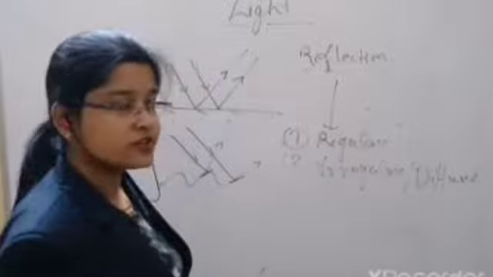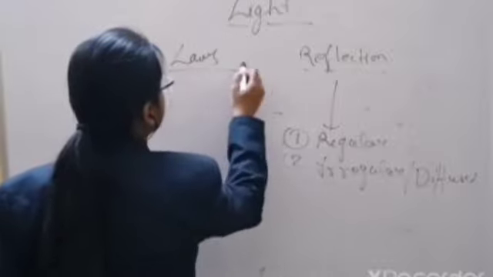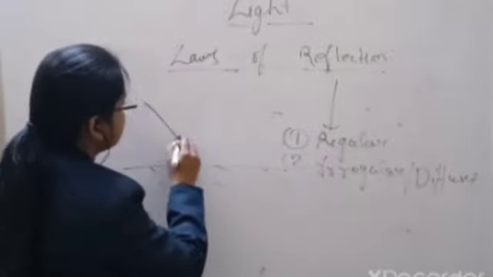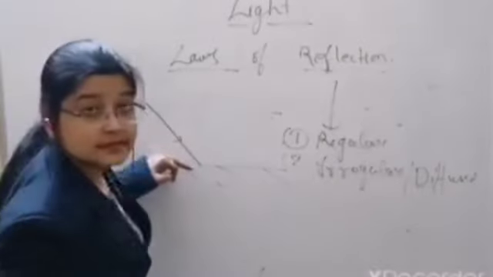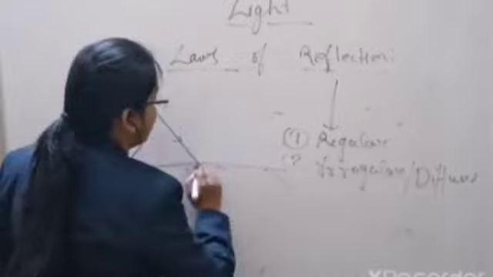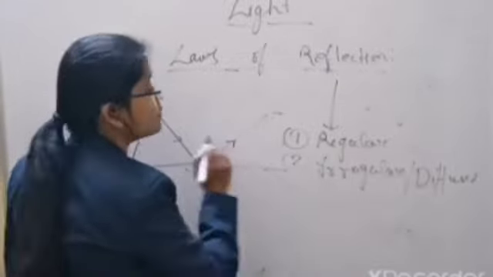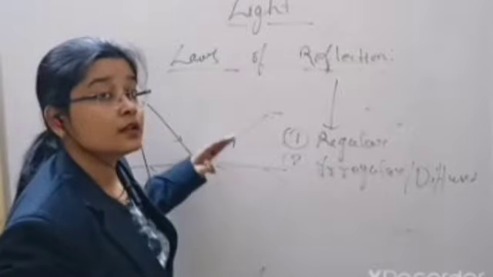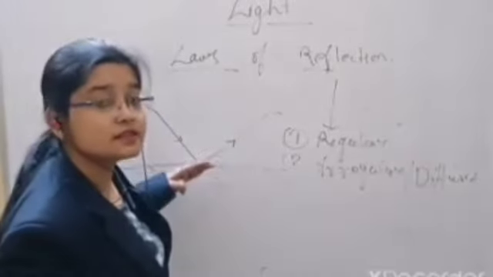Are you aware of the laws of reflection? You know that there are two laws of reflection. What are these laws of reflection? From this diagram you can see this is the plane mirror. So when a light ray enters the surface of the mirror, this ray is called the incident ray. What is the incident ray? The light ray incident on the surface is called the incident ray. And after striking the surface of the mirror, this light ray bounces back, and this is called the reflected ray. What is the reflected ray? The light ray which bounces back after striking the surface is called the reflected ray.